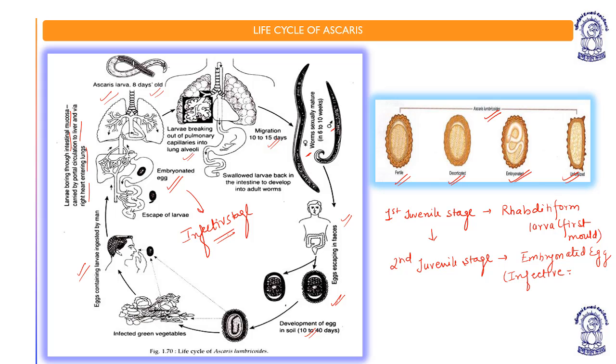It is the infective juvenile in egg. So this stage is the infective stage in case of humans.